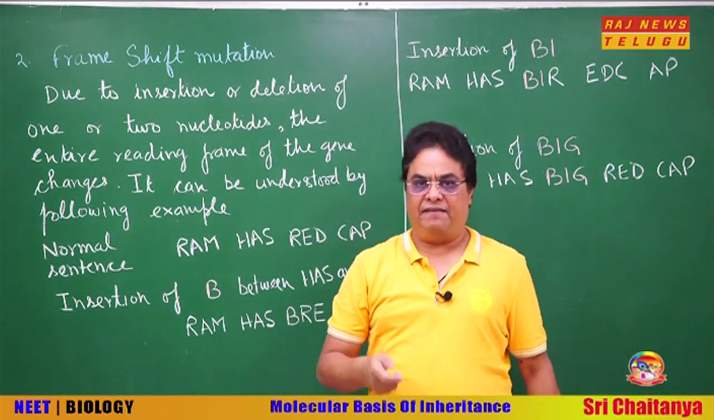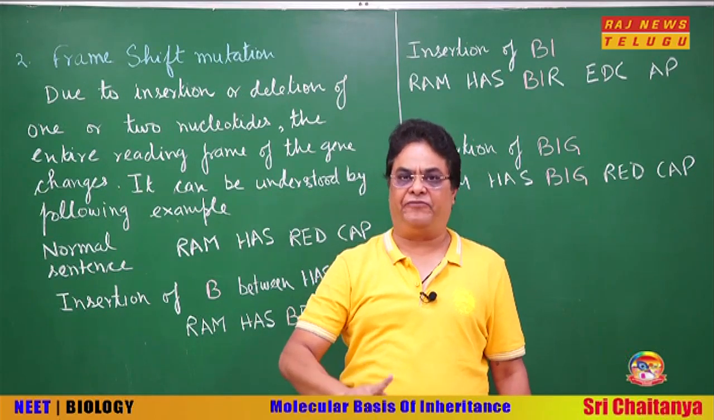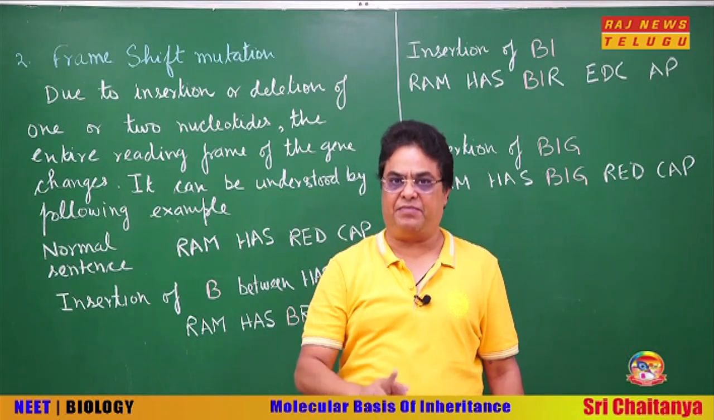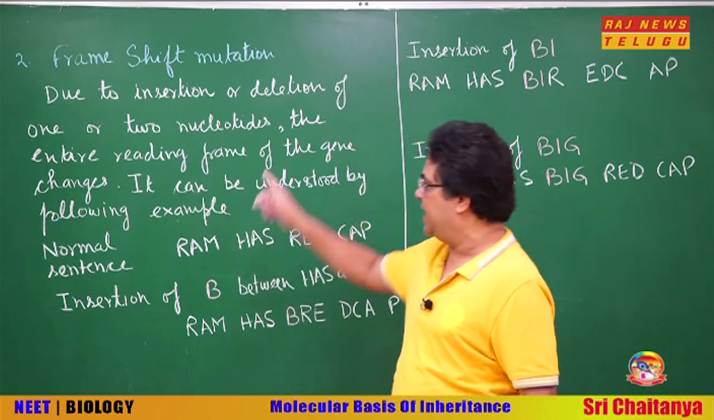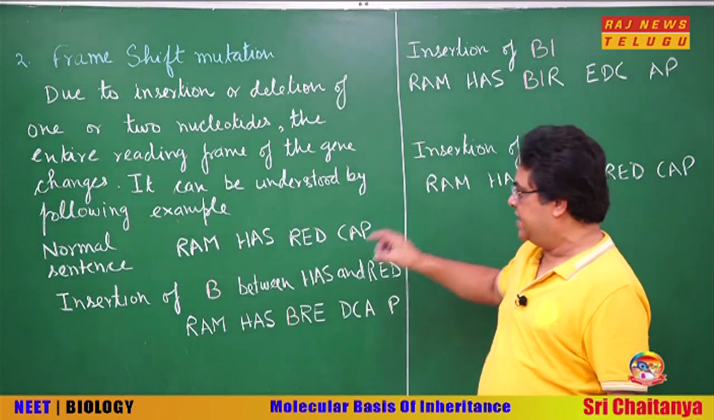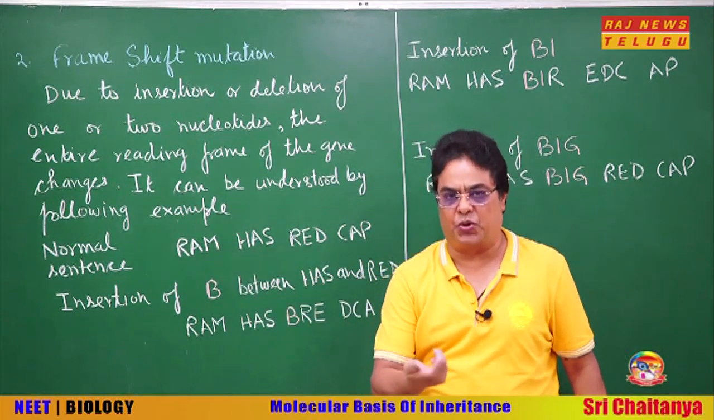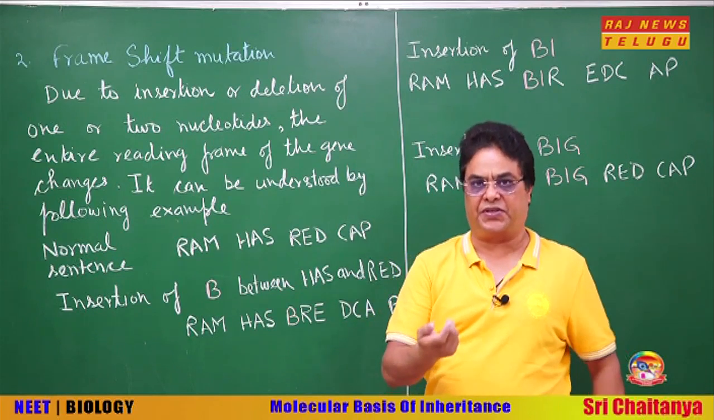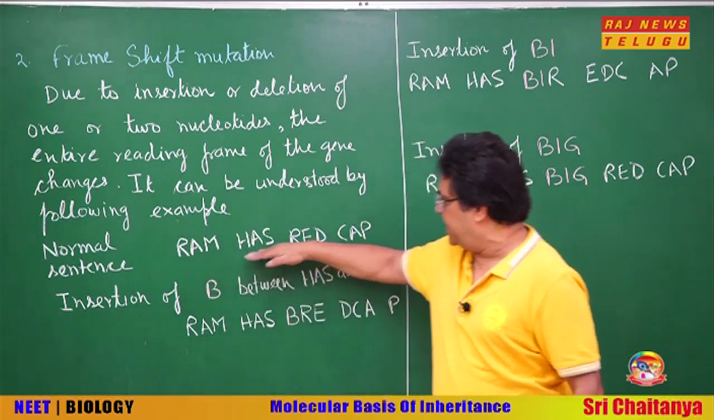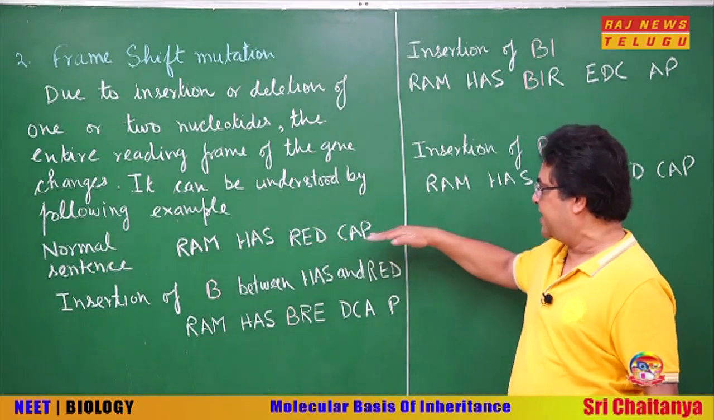These arise when there is either insertion or deletion of one or two nucleotides. Remember, one or two nucleotides. Okay, and this can be very well understood by this sentence. See, in this sentence, each word represents a codon, because you know a codon consists of 3 nucleotides. Suppose these are the 4 codons and this sentence is Ram has red cap.